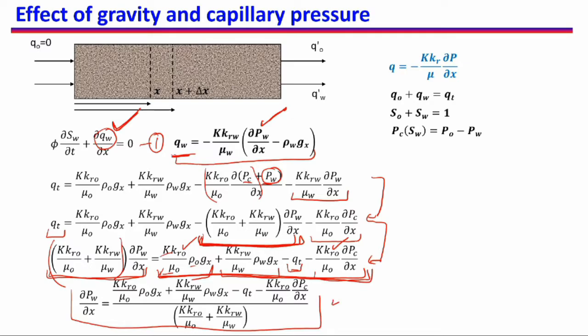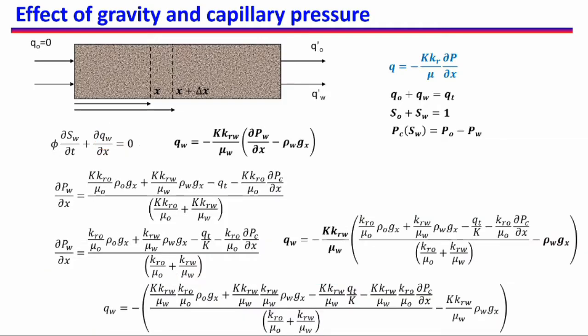So I will again write this quantity in the next slide and then see what kind of mathematical manipulation we do to get this particular equation in terms of FW. So here again I am writing this, from the last slide.